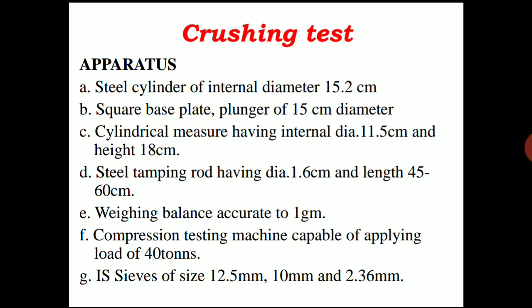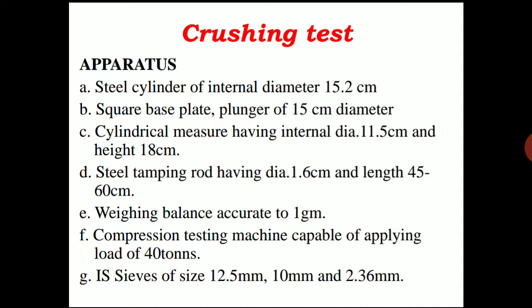If the aggregates are weak in their structure, the stability of the pavement is likely to be adversely affected. If aggregates have less strength, the lifespan of the road will also reduce. The strength of the coarse aggregates is assessed by the aggregate crushing test, so this test will give the strength property of the aggregate.